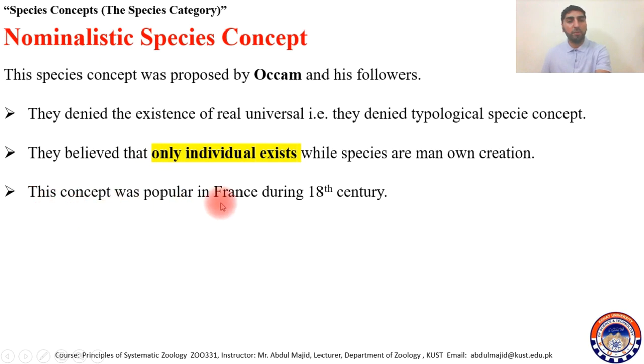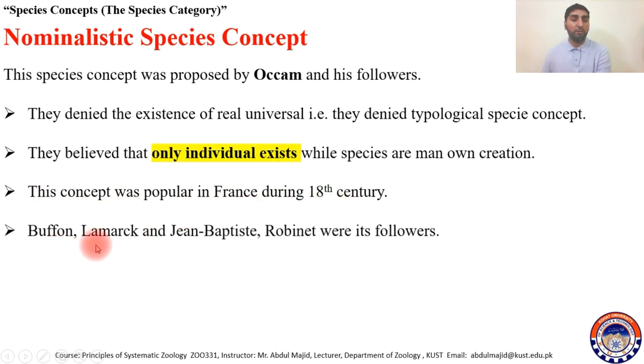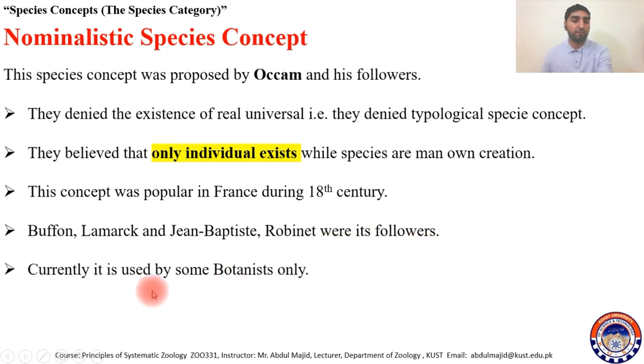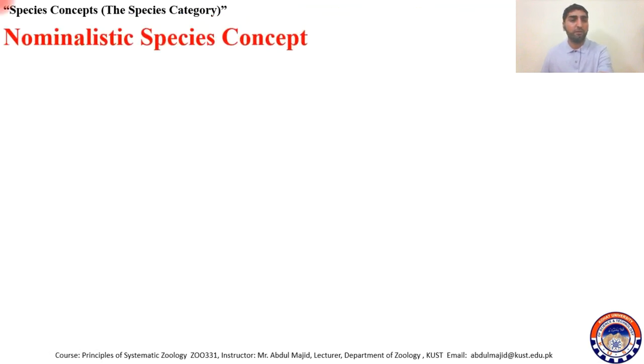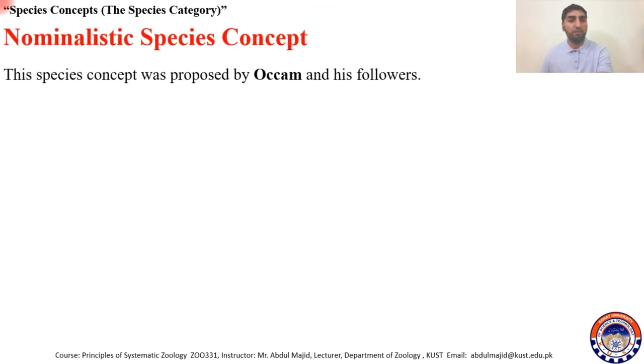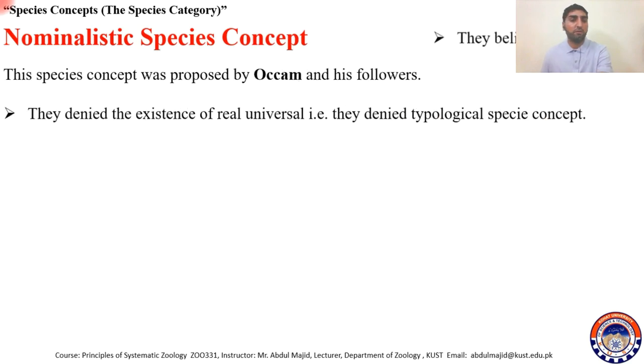This concept was popular in France during the 18th century. Buffon, Lamarck, Jean Baptiste, Robinet were the prominent scientists, followers of this concept. Currently it is used by only some botanists, but it is rejected. So that is the nominalistic species concept we discussed.